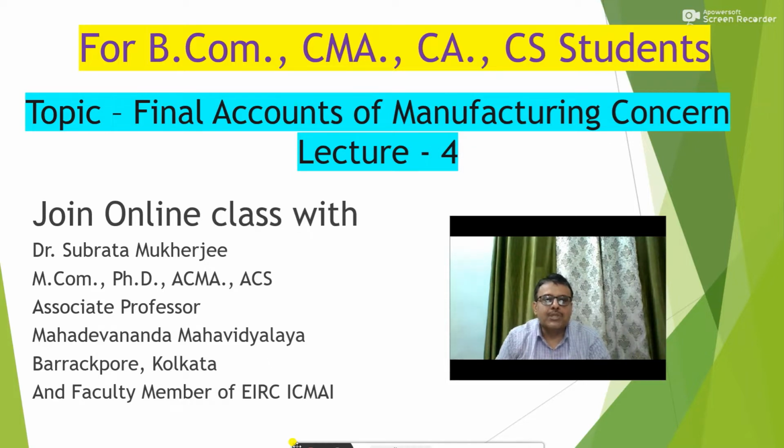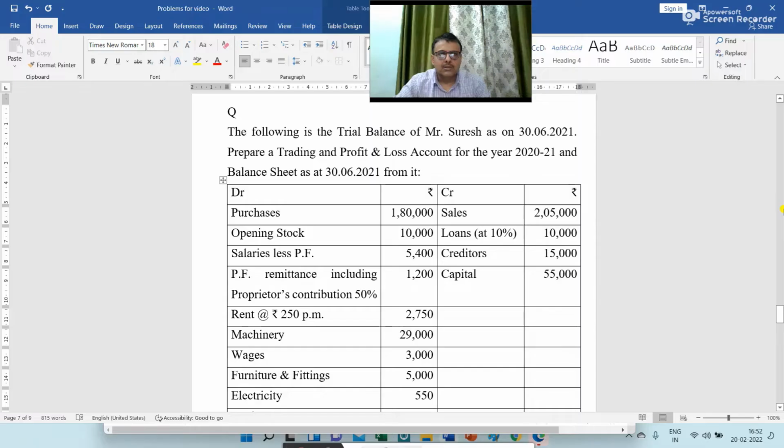Today I am going to discuss a problem on final accounts of a manufacturing concern. The following is the trial balance of Mr. Suresh as on 30th June 2021. Prepare a trading and profit and loss account for the year 2021 and balance sheet as at 30th June 2021 from it.